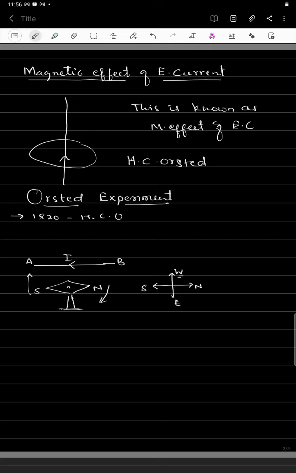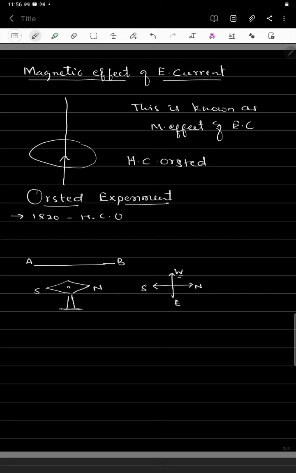The deflection also increases if I increase the current. See here, the current is I. Now if I increase the current to 2I, then the deflection of the needle also increases. Otherwise, if you take this needle towards the current carrying conductor, then we get more deflection in the magnetic needle. When the current in the wire is stopped, the needle comes back to its initial state.